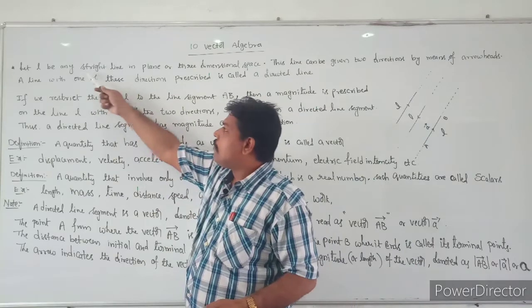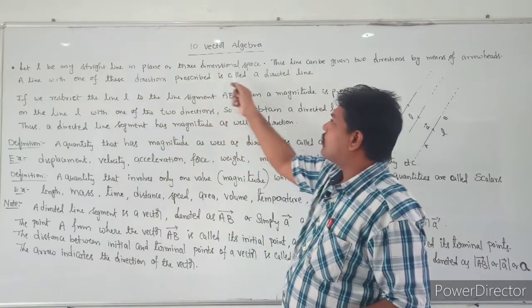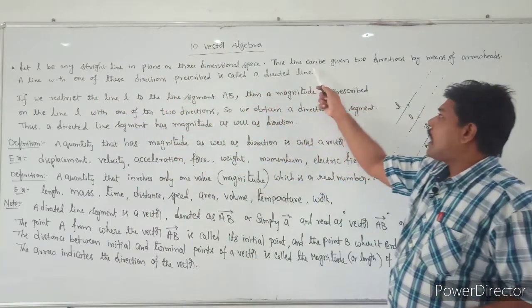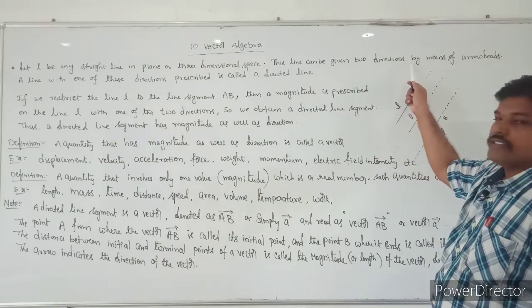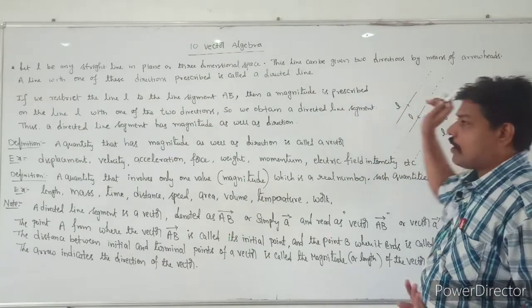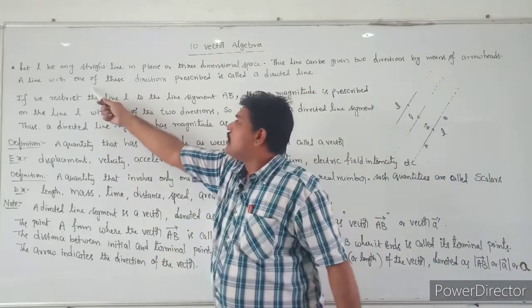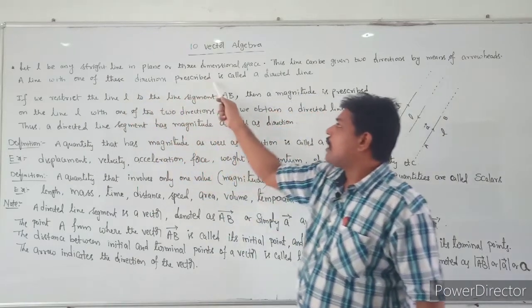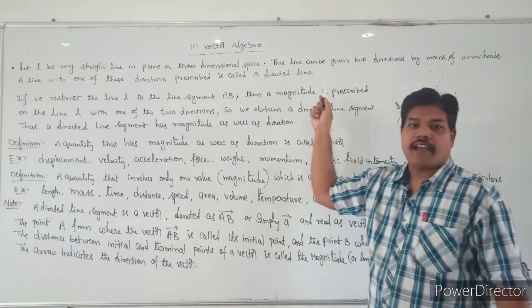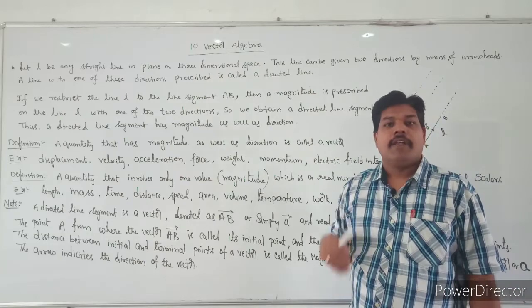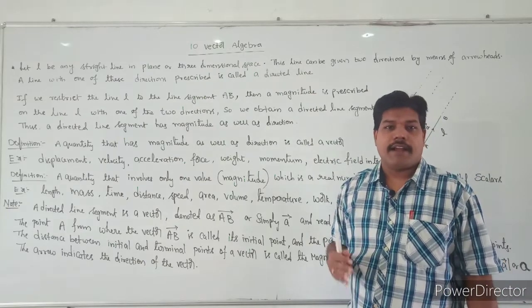If a line L is any straight line in the plane or in three-dimensional space, this line can be given two directions by means of arrowheads. If one of these directions is prescribed, then that line is called a directed line.